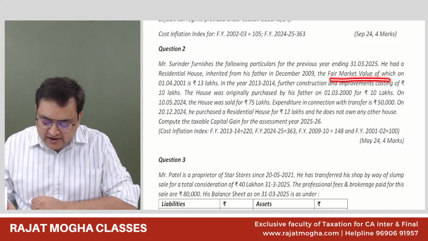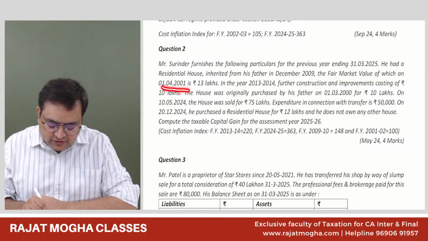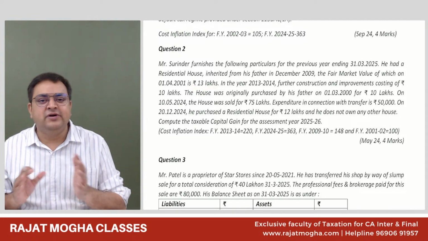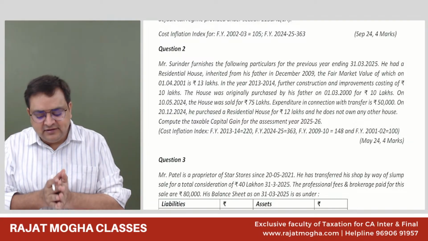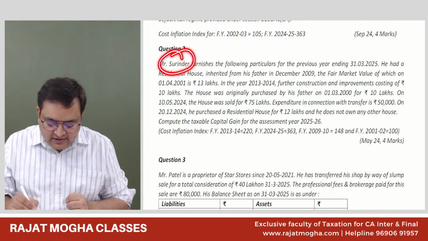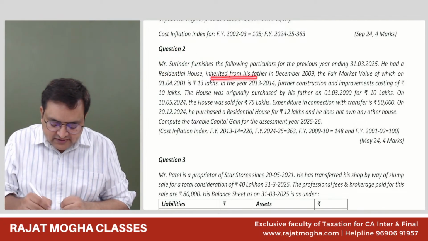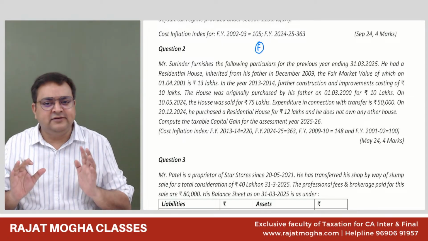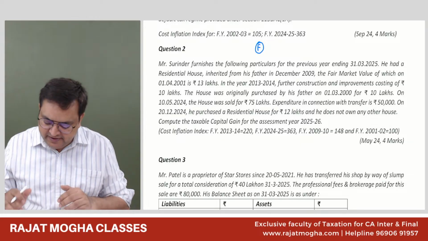The fair market value of which as on 1/4/2001 is 13 lakh. When his father actually purchased this house was not given to us. The thing is that the son, Surendra, got this house from his father. When the father purchased the house is not given, I believe.